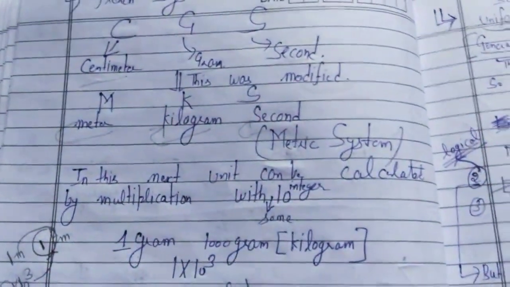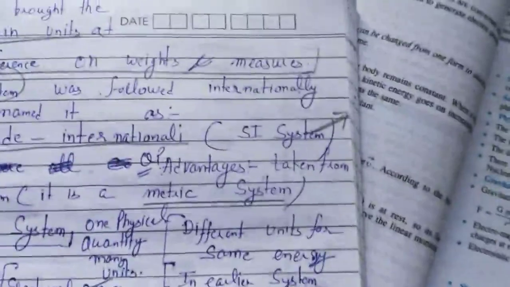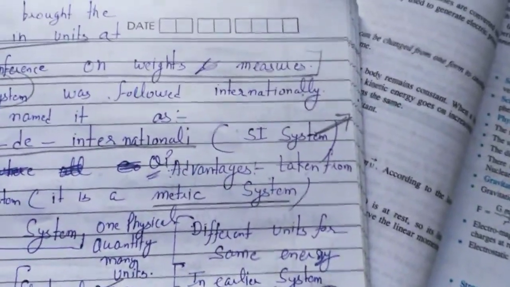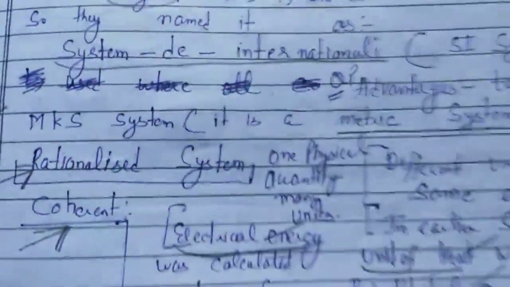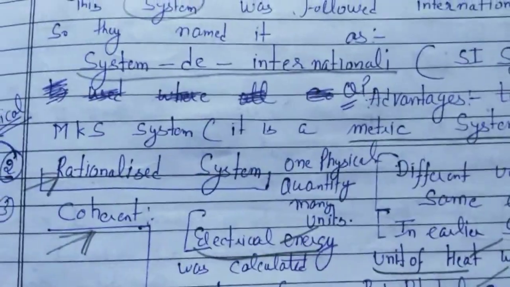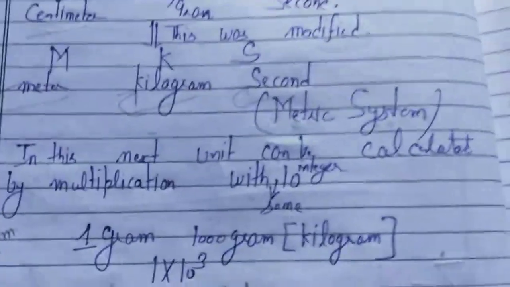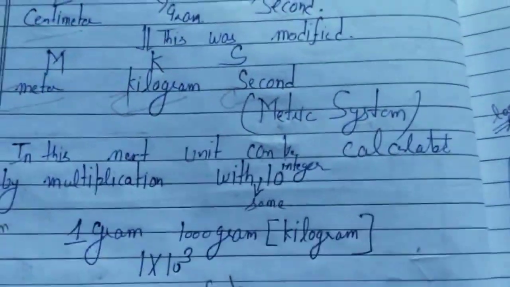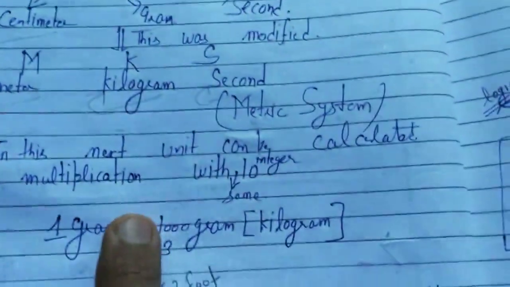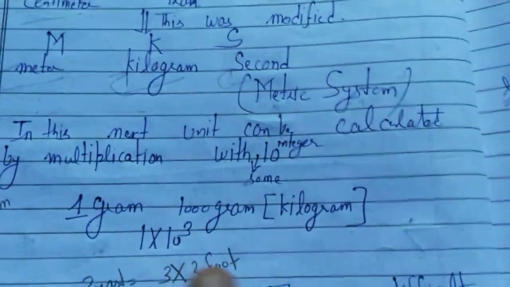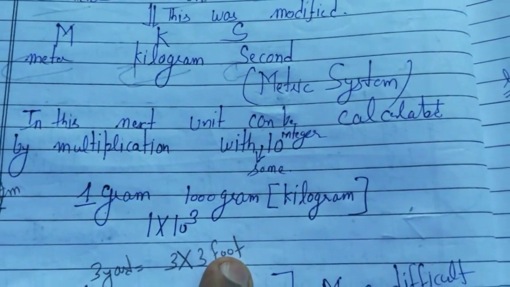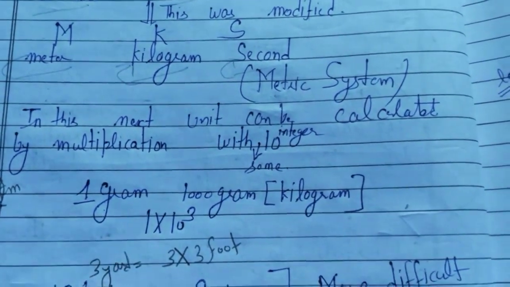After MKS, the SI system was introduced. So what are the advantages of this SI system? First, it is a metric system. MKS is a metric system. What is meant by metric system? In the metric system, the next unit can be calculated by multiplication with a factor of 10. Like 1 meter is equal to 100 centimeter, and 1 centimeter is equal to 10 millimeter.